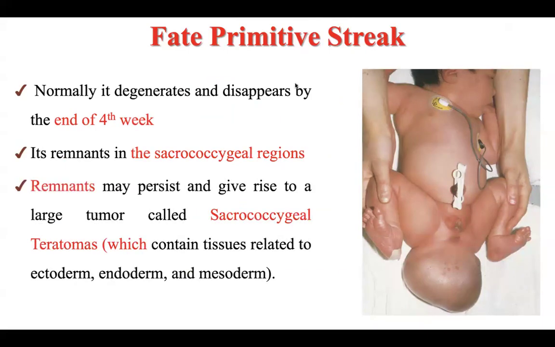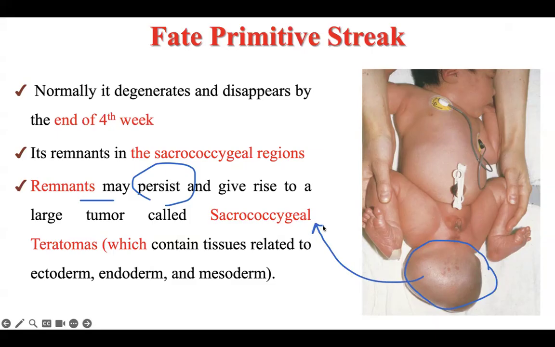What are the abnormalities of the primitive streak? If the remnant of these cells persists and does not disappear, it will give rise to a large tumor in the baby after birth. This tumor is very big like that. What is the name of this tumor?